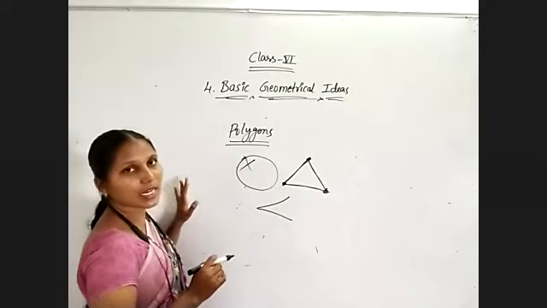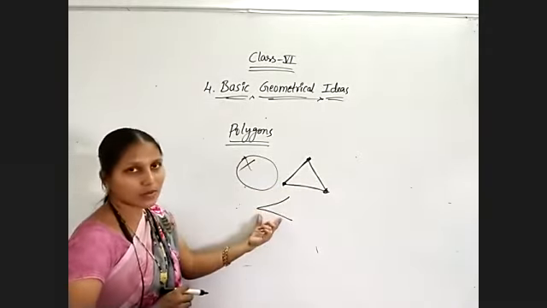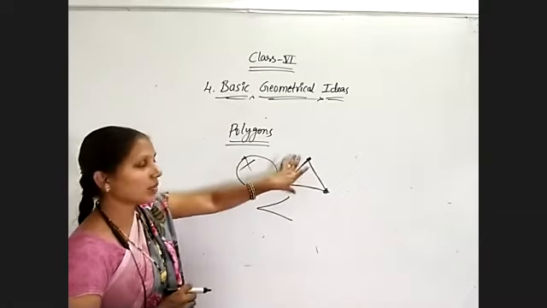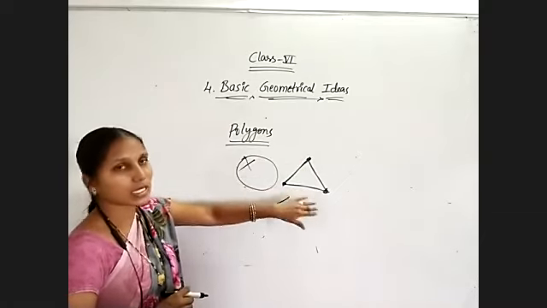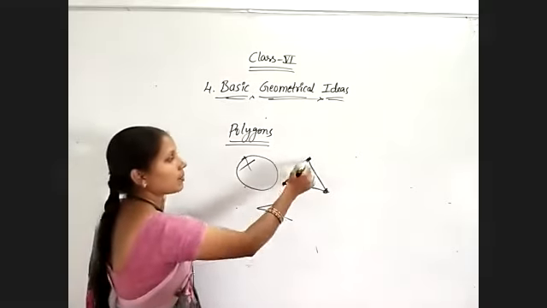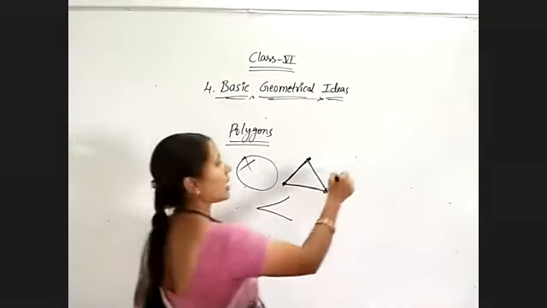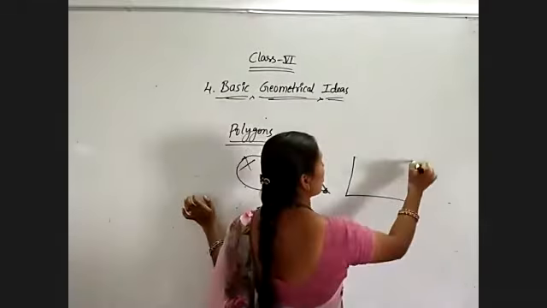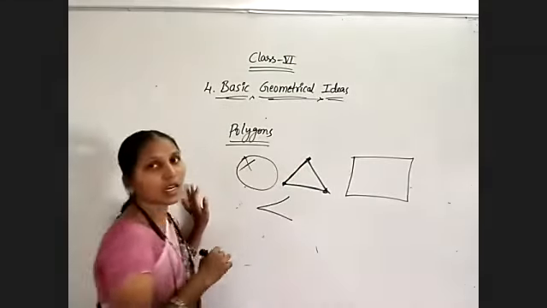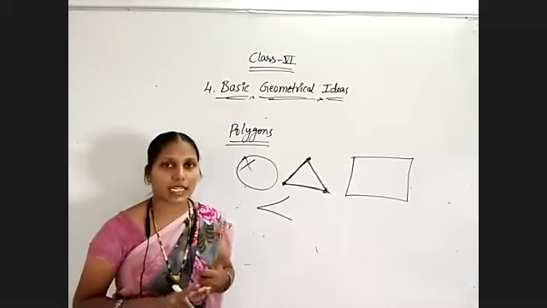Minimum number of sides required to form a polygon is 3. With 2 line segments, we can't form a polygon. So minimum number of sides of a polygon is equal to 3. A closed figure made up of 3 line segments is known as a triangle. And a closed figure made up of 4 line segments is known as a quadrilateral. So next we are going to learn about triangle and quadrilateral.